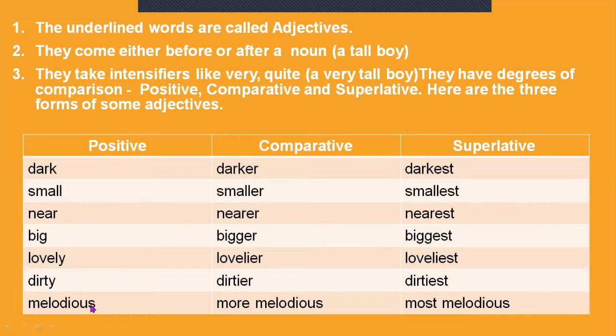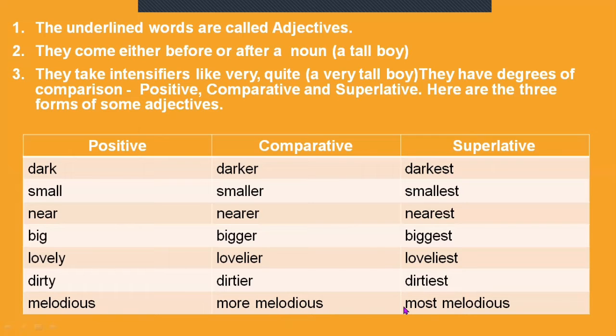Now look at the last word, melodious. It is a bigger word. So here we are adding more melodious. So we are adding more as prefix. And look at the superlative degree, most melodious. Here we are adding most as the prefix.